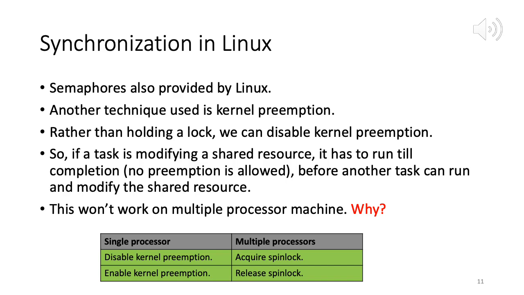Of course, in Linux, when spin locks are used, we need to watch out whether locks are being held for a long time. If locks are held for a long time, then spin locks will cause a lot of busy waiting overhead, so then we may have to do something else. Okay, so I think this finishes the chapter on synchronization.